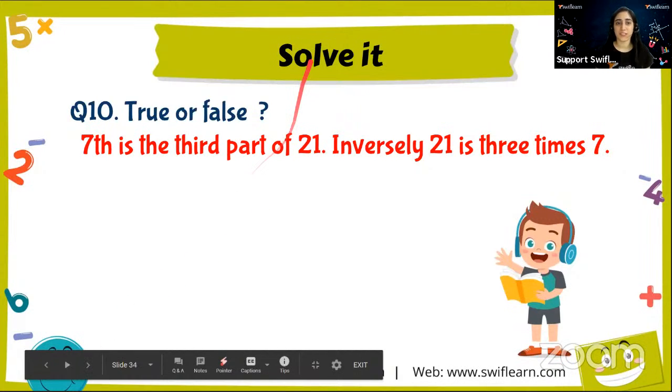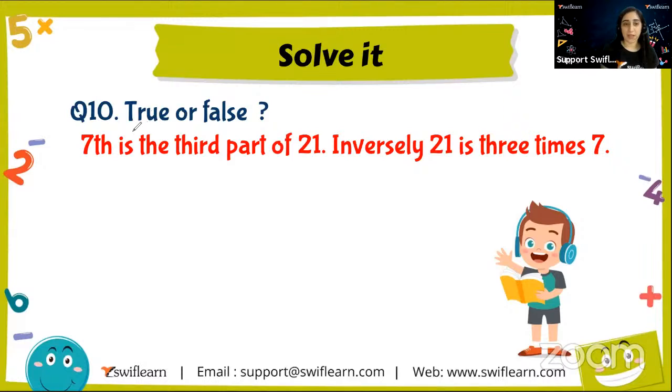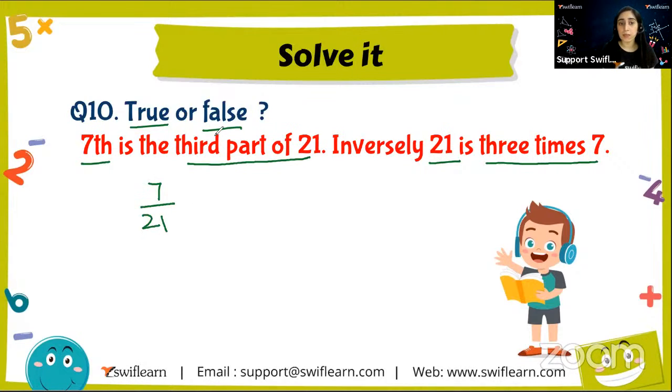Let's see what the question says. We need to determine whether it is true or false. The 7 is the third part of 21. Inversely means in reverse, in opposite. It says 21 is 3 times of 7. So it says 7 is the third part of 21.